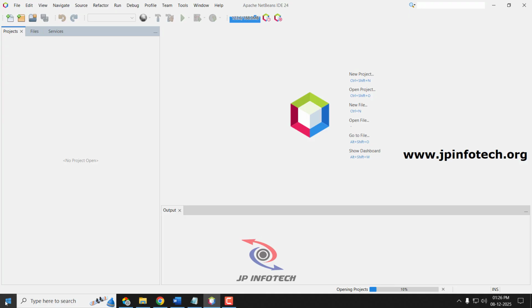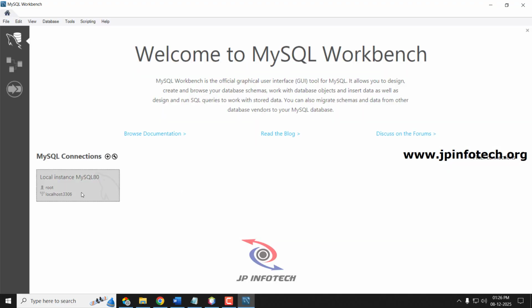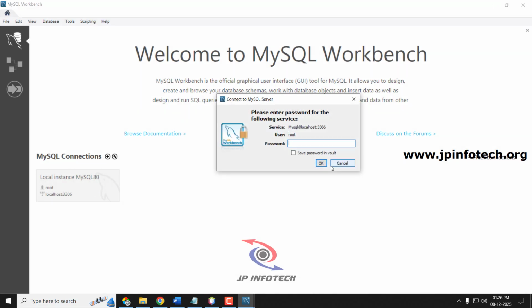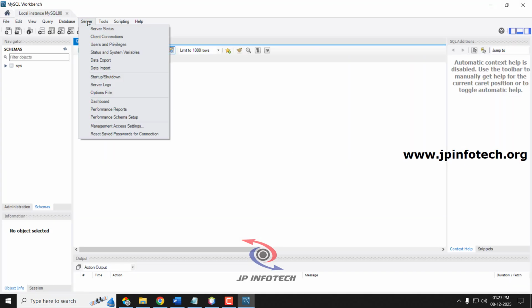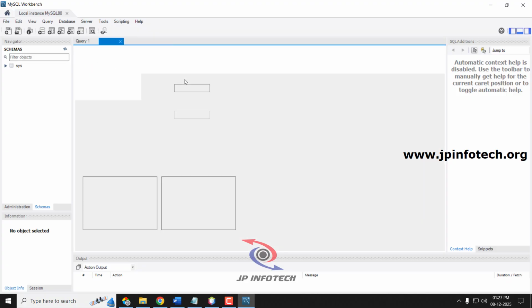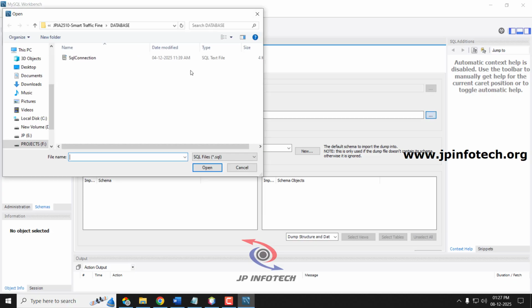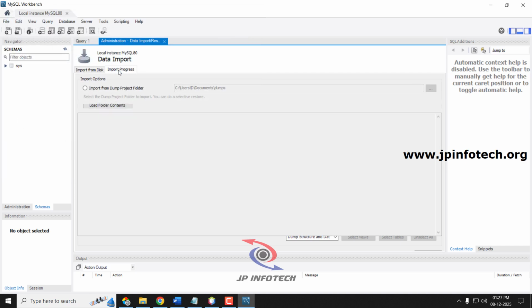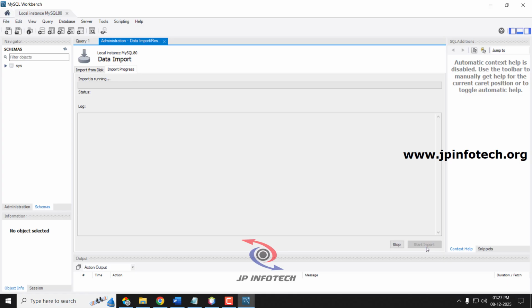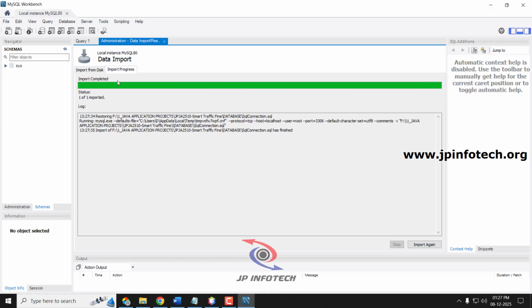Meanwhile, let us attach the database. Just go to MySQL Workbench 8.0. Log in by clicking the local instance MySQL 8.0. Enter the password as root. Now go to the Server menu, select the Data Import option, and select Import from Self-Contained File. Select this three-dot option. Go to the source code folder. Inside the database folder, we have the database. Select it. Now select the Import Progress tab and click the Start Import button. Now you can see the import completed message. Just refresh the schemas part. You can see the smart traffic fine database is uploaded successfully.